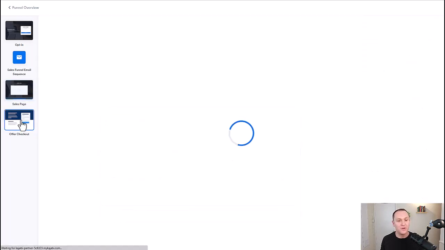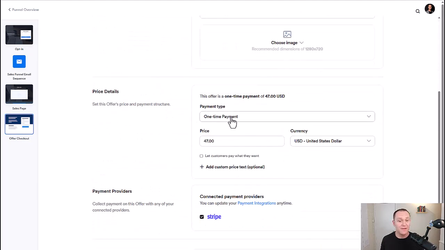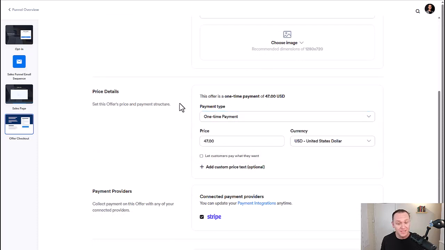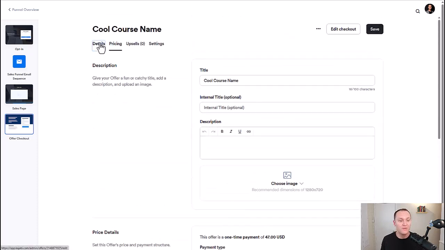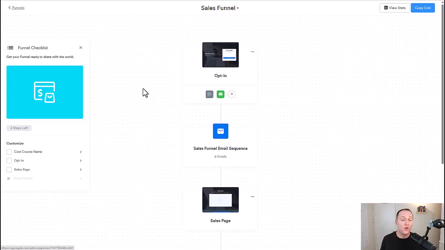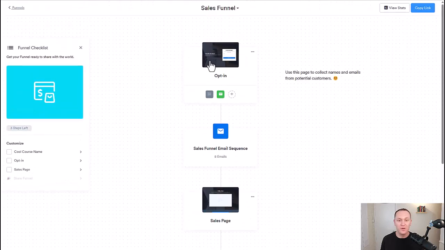And they built you a checkout page so you can change up the pricing of your different course. You can decide if you want to switch it to multiple payments or a subscription, or maybe even free for a limited time. It's totally up to you, fully customizable. And really, I think the biggest part is it's just easy to do this stuff that normally would be very complex.